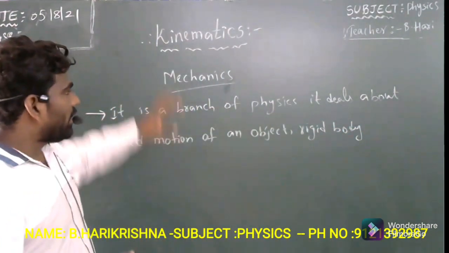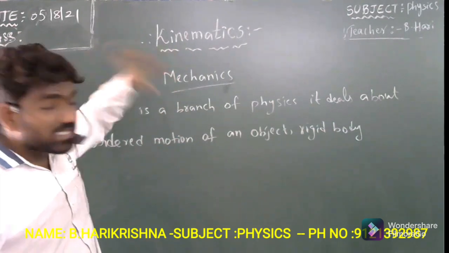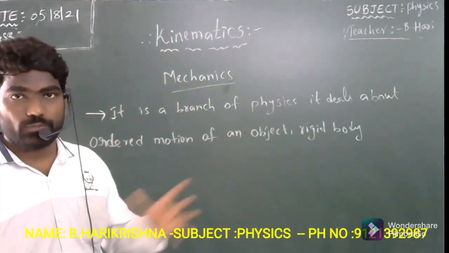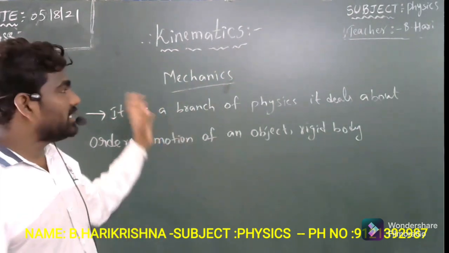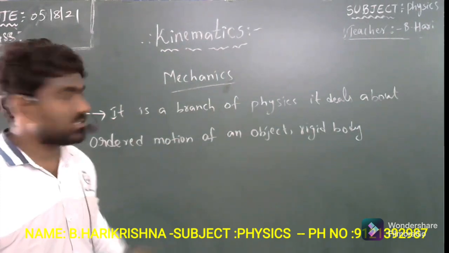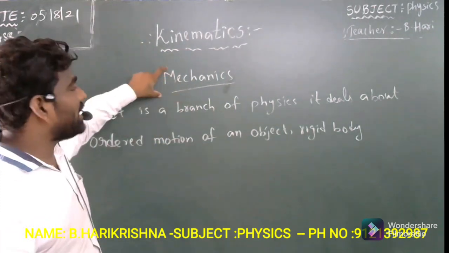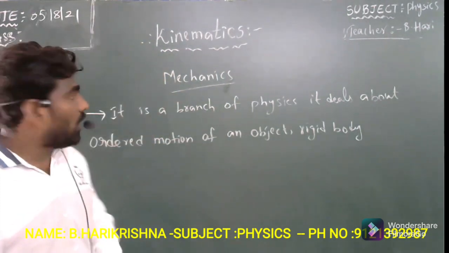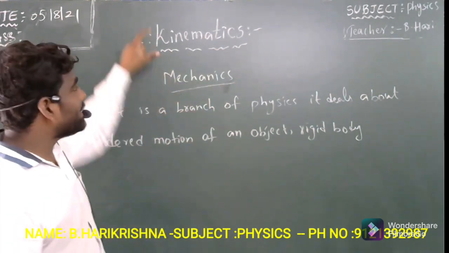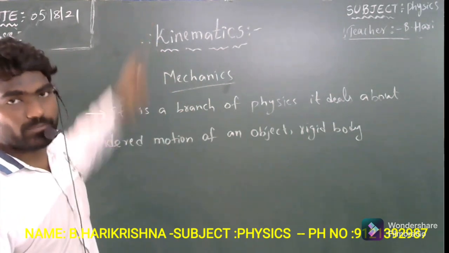So already we know that it is one of the sub-branches of physics. There are other branches too, like optics and electromagnetism, and those are also sub-branches. Now this kinematics is again a sub-branch under mechanics. How is kinematics classified from mechanics and what does it deal with?